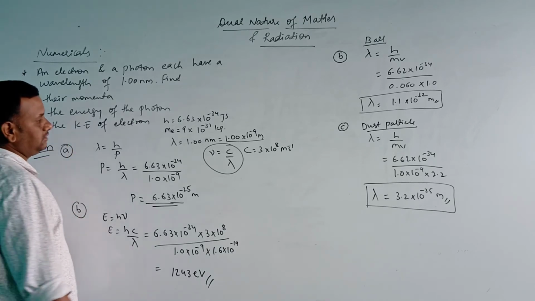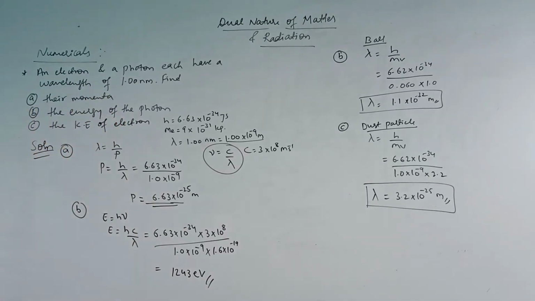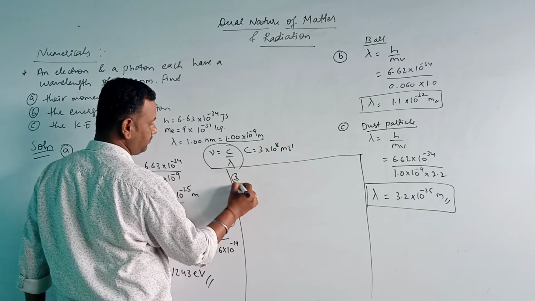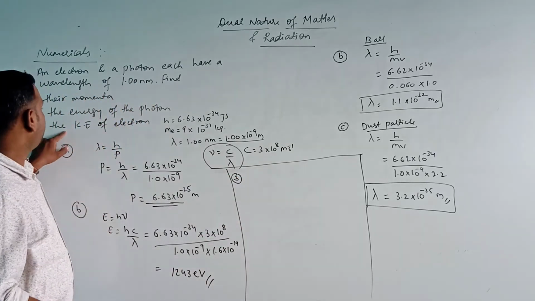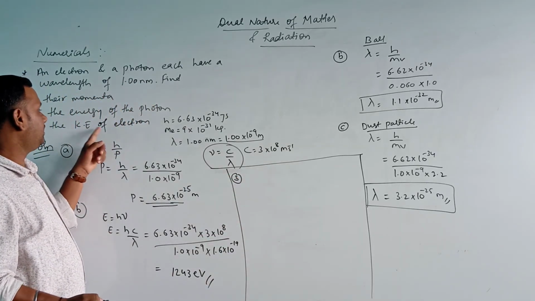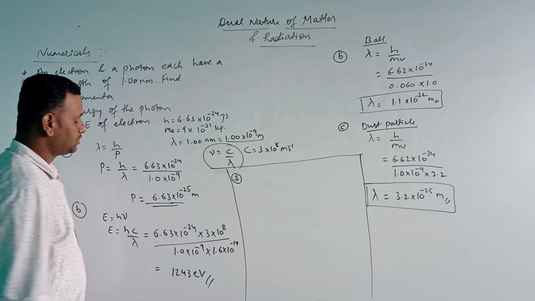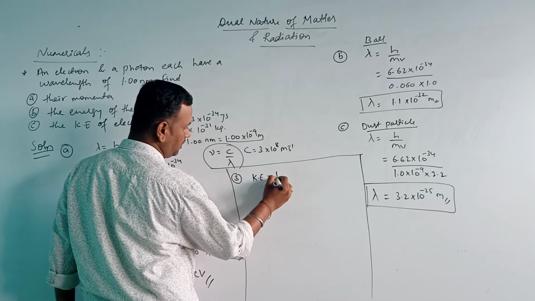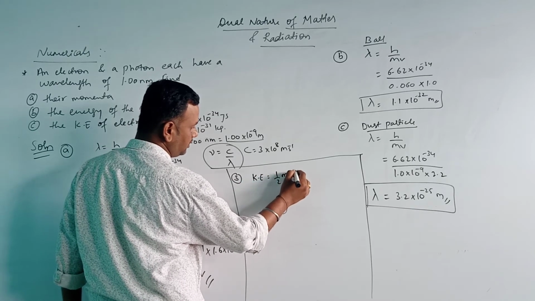And the third one. For the third, we need to calculate the kinetic energy of the electron here. As we know, kinetic energy is equal to half mv square.